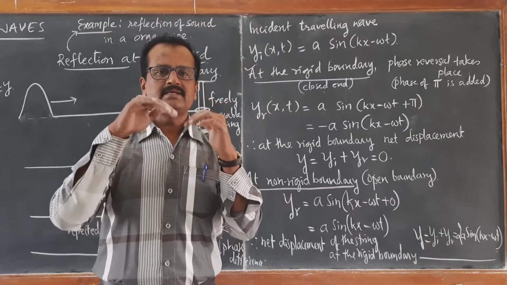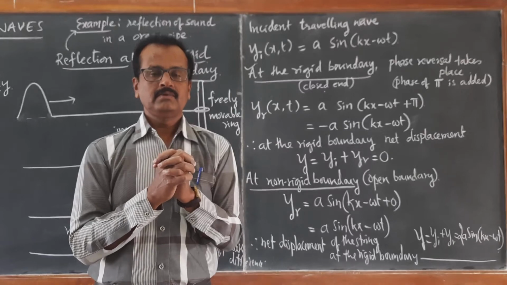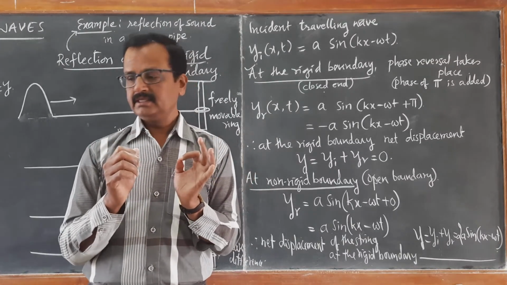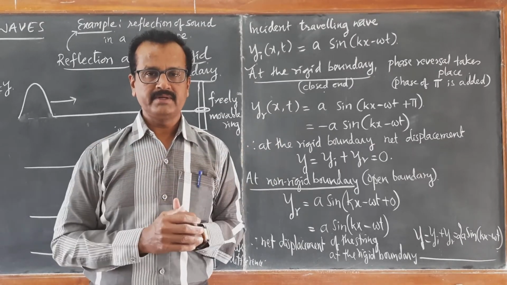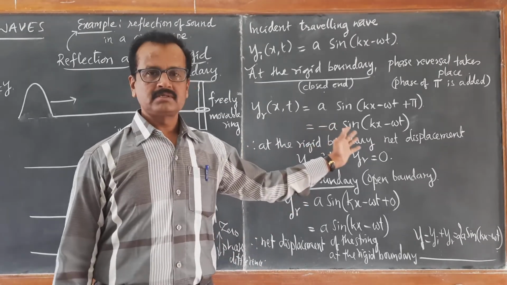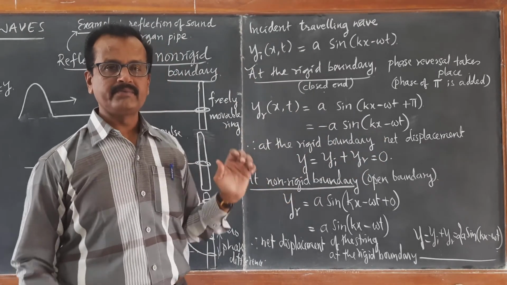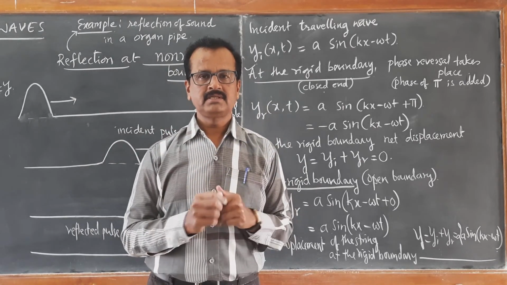What happens when they superimpose, when they overlap over each other? So we are going to study the very important thing, that is, the formation of stationary waves or standing waves. These are all traveling waves: incident traveling wave, reflected traveling wave. Next we are going to learn standing waves, that is, stationary waves. Thank you. Have a nice day.